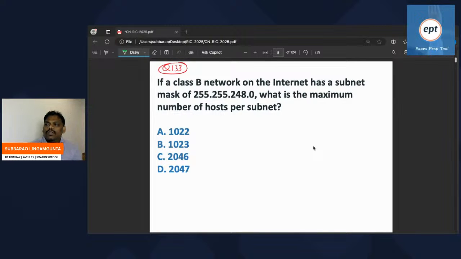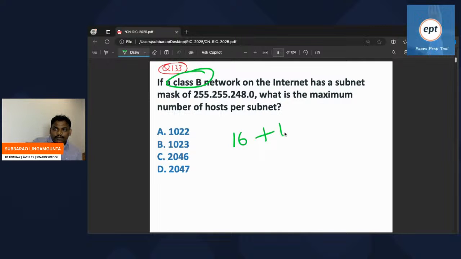If a class B network on the internet has a subnet mask of 255.255.255.248, what is the maximum number of hosts per subnet? Remember, it is a class B.